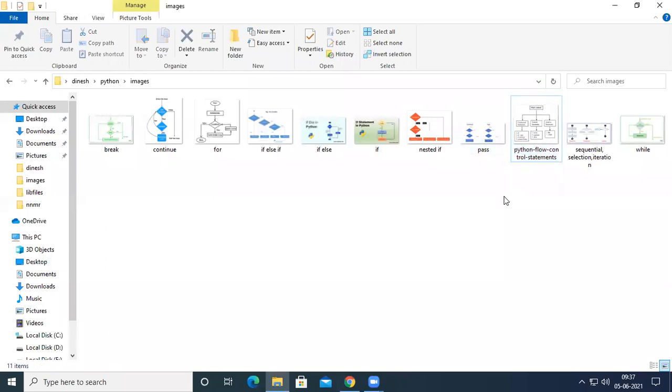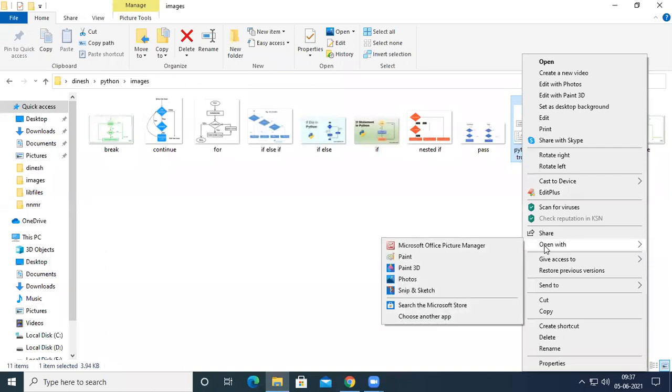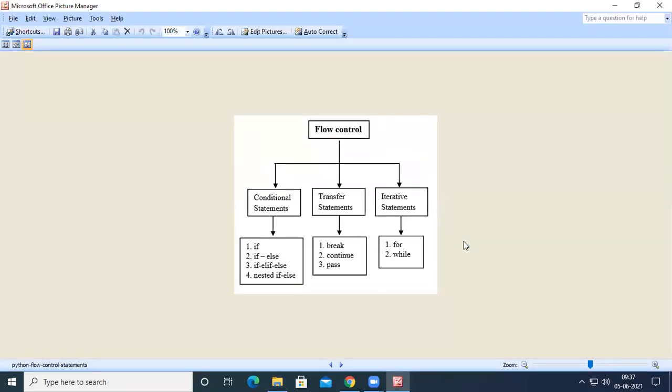And the third type is called transfer statements, or jump statements. Under the conditional statements, we studied if else, if else if, and nested if else,